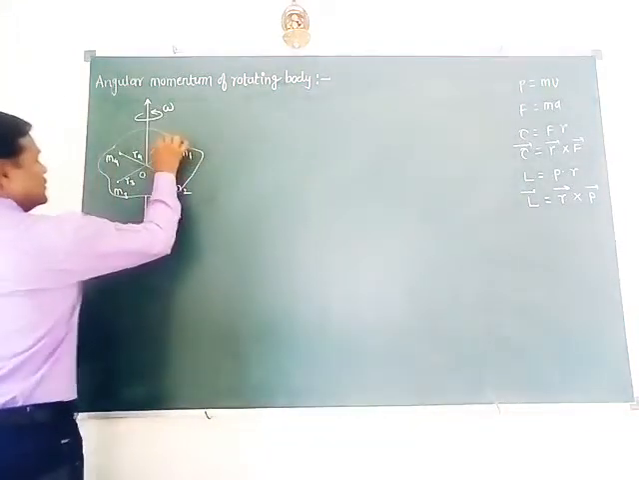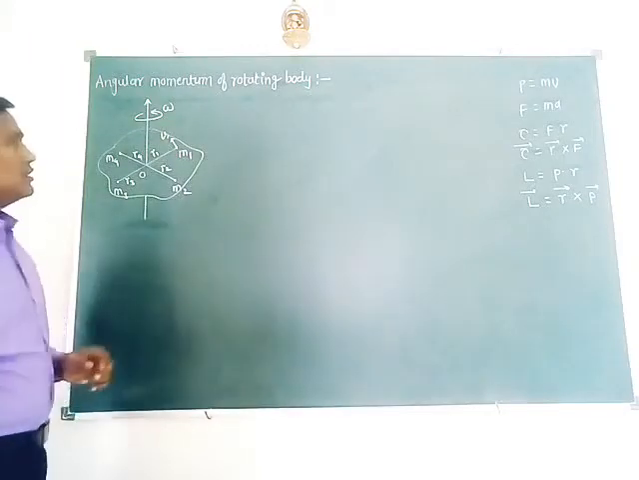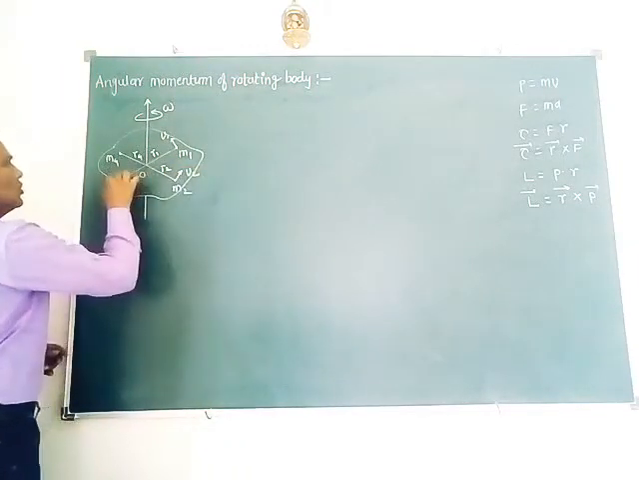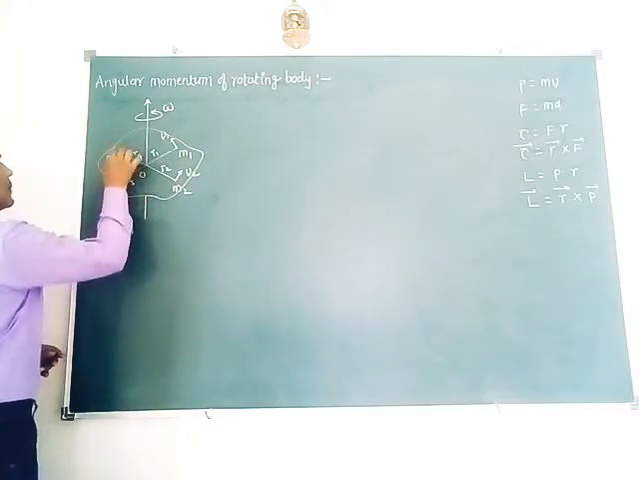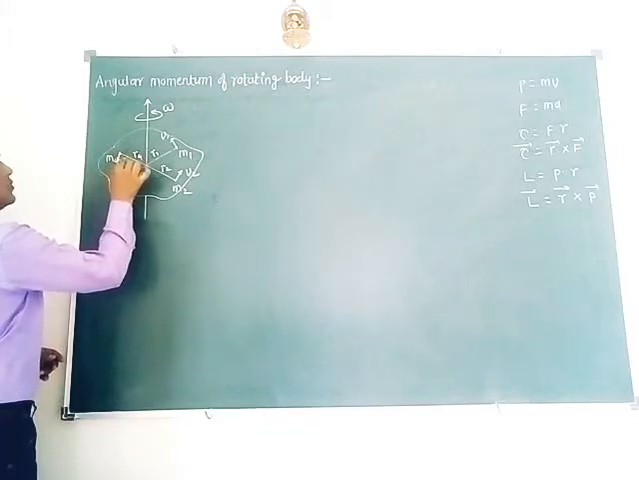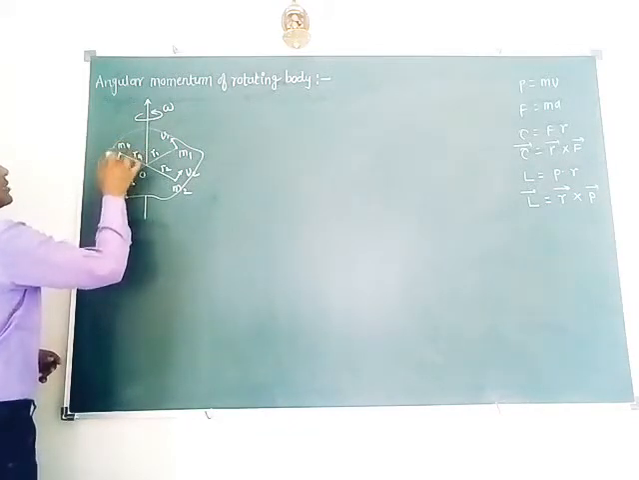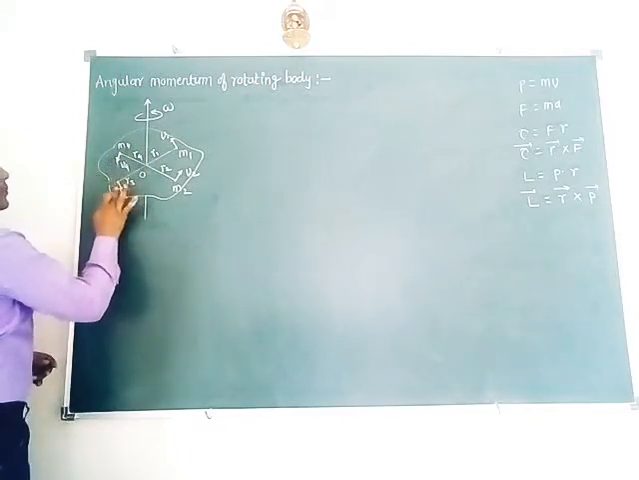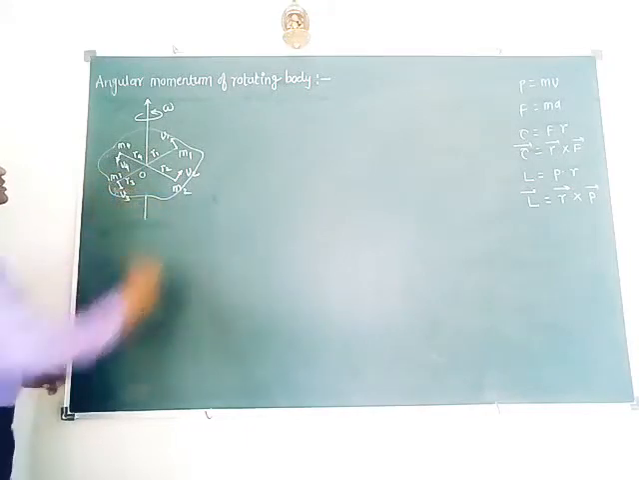So this particle performs circular motion with linear velocity v1. For this particle it is v2. For this particle, suppose v3, and for this particle v4. So this is the mass of the particle and this is its velocity. These are the velocities of the particles. So this is m3 and its velocity is v3.